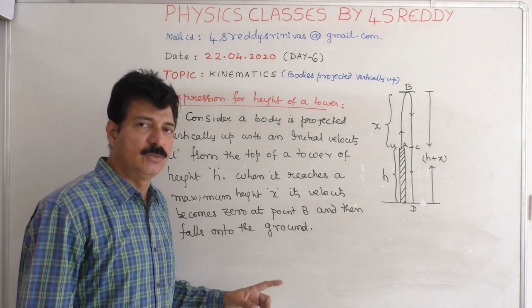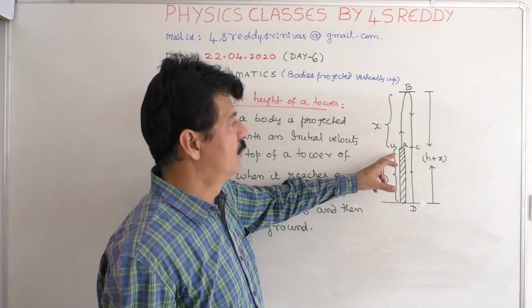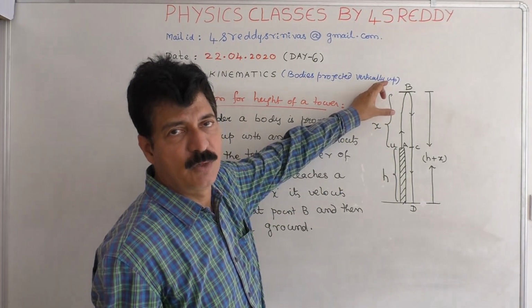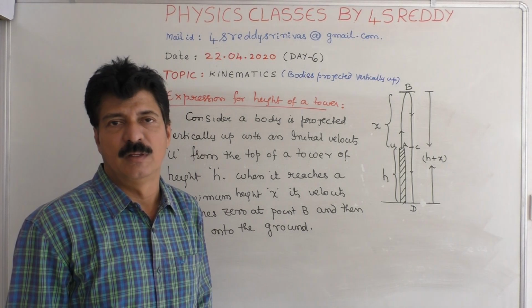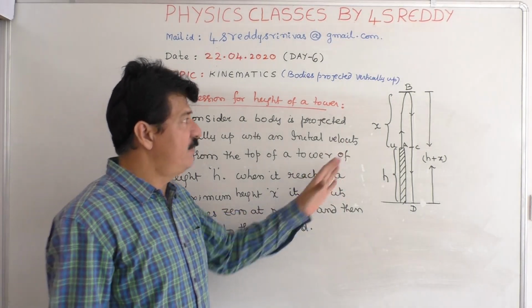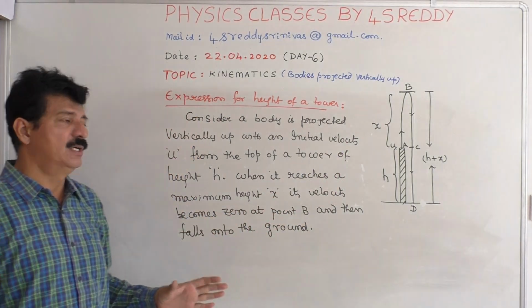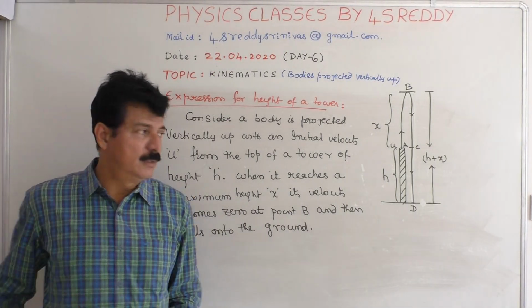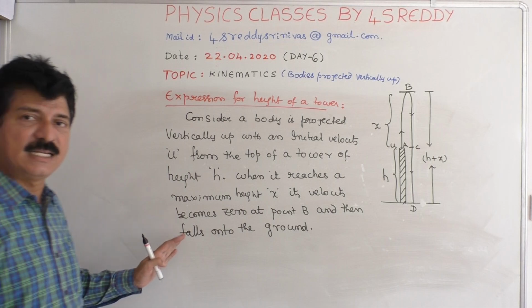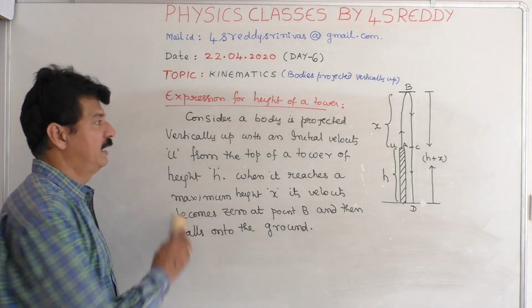But here there are two things that you can observe. From A to B there is an upward motion, and from B to D there is a downward motion. While deriving the expression for the height of the tower, we should use the sign convention. So, this is the first assumption that we have to make.